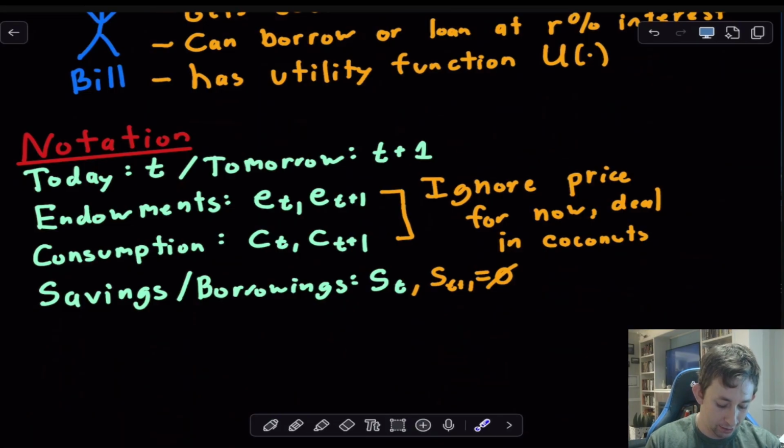How much Bill chooses to save or borrow from period T to period T plus 1, I'm going to call that S_T. S_T+1, how much Bill would choose to borrow or save in period 2 into period 3, is 0, because Bill isn't going to be around for 3 periods, so there's no point in him borrowing or saving from period 2 into period 3. And again, I'm going to ignore prices for now. This is going to be solely in terms of coconuts. We'll add in prices at the very end just to show that prices don't fundamentally change the answer to this problem.